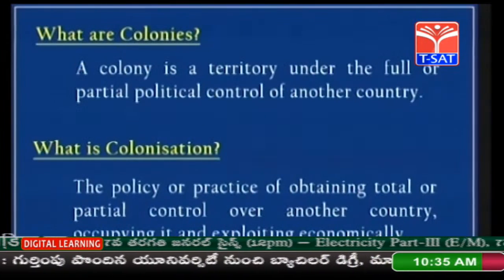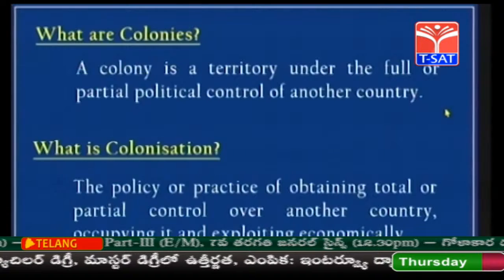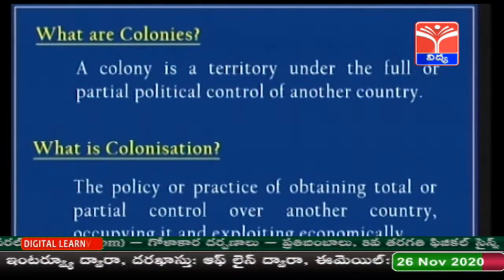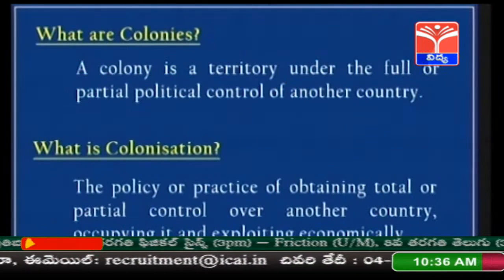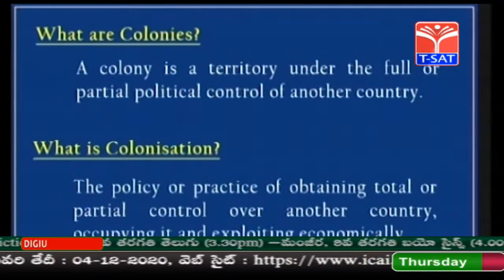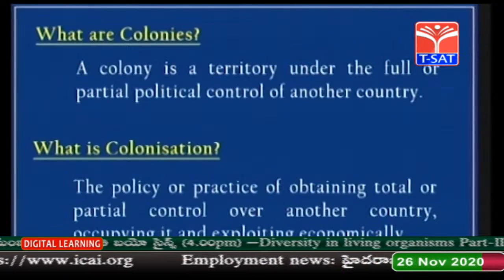What are colonies? A colony is a territory under the full or partial political control of another country. So, colonization is a policy of obtaining total or partial control over another country, occupying it and also exploiting it economically.